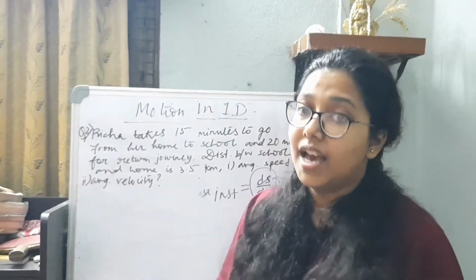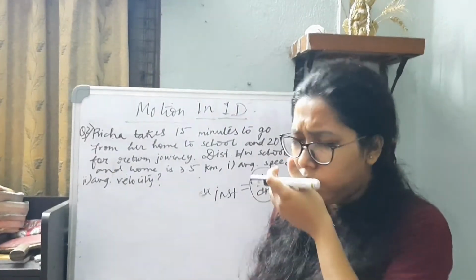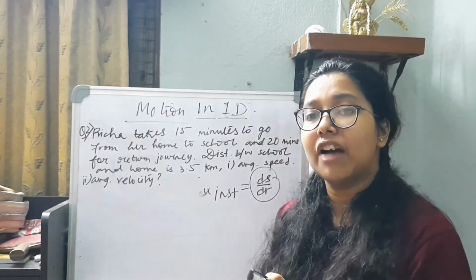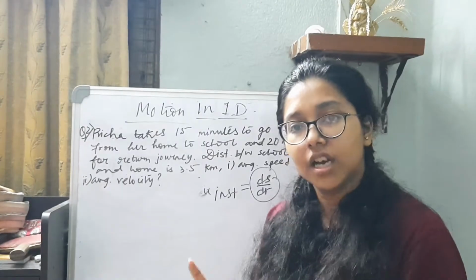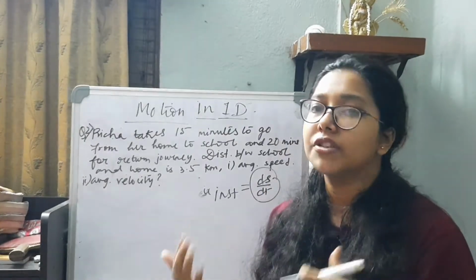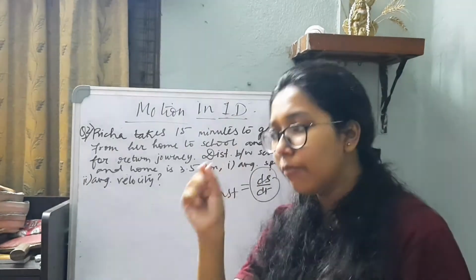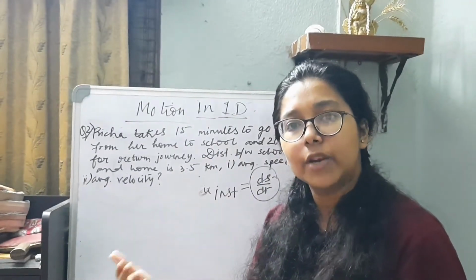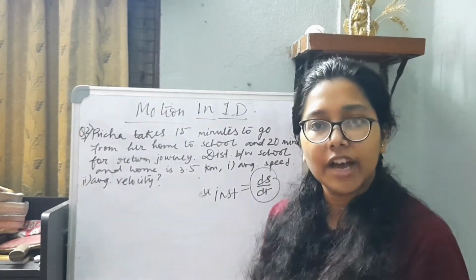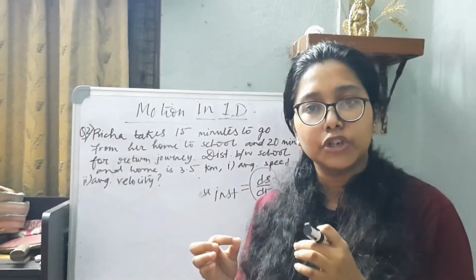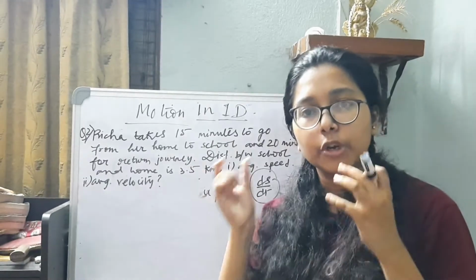But when it is a uniform motion, that means the body is traveling with a constant speed throughout the motion, the instantaneous speed at any point of time will yield the same value, because it is in a constant state of motion, uniform motion.